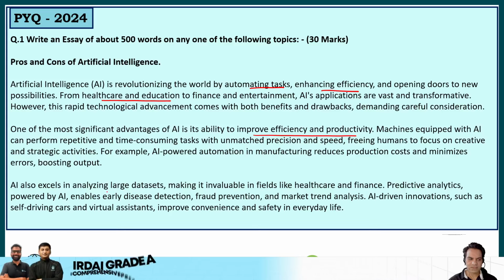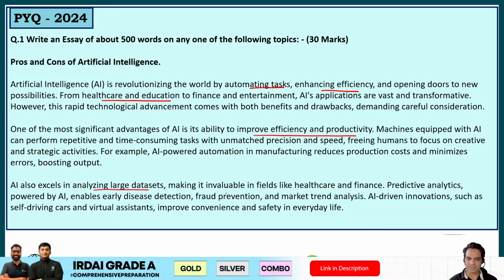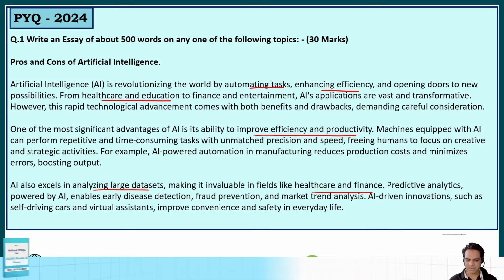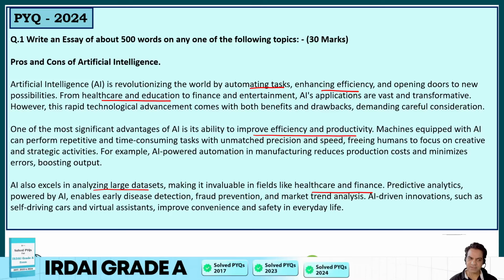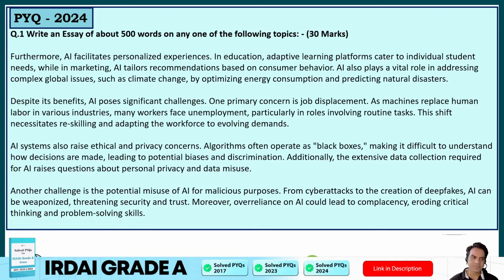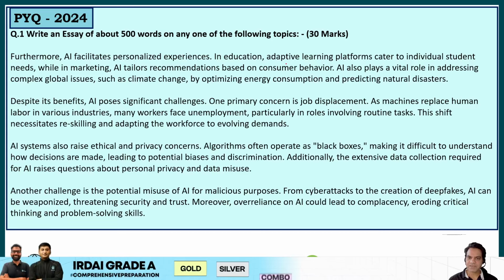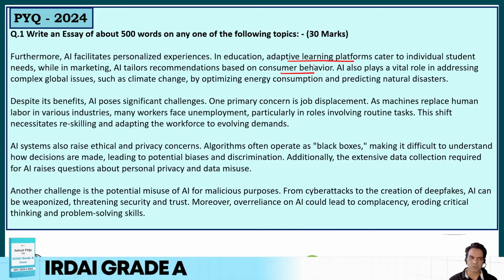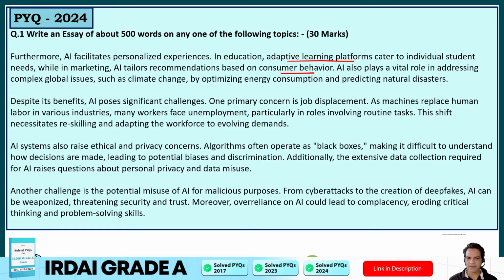AI also excels in analyzing large data sets, making it invaluable in fields like healthcare and finance. Predictive analytics powered by AI enables early disease detection, fraud prevention, and market trend analysis. Another important role for AI: furthermore, AI facilitates personalized experience in education. Adaptive learning platforms cater to individual student needs, while in marketing, AI tailors recommendations based on consumer behavior. So AI is also playing a vital role in addressing complex global issues such as climate change by optimizing energy consumption and predicting natural disasters.